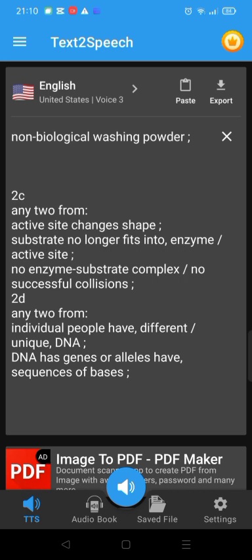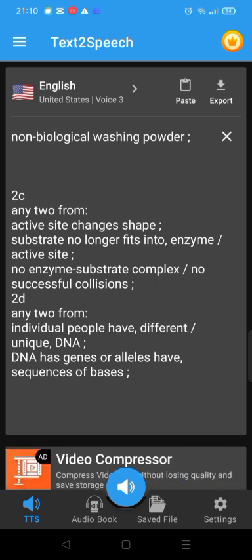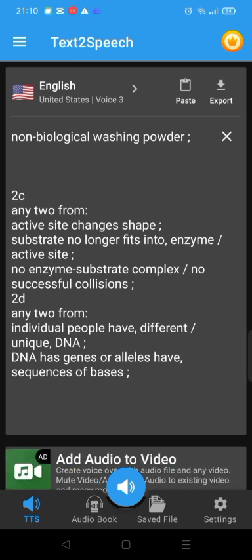2B. Any 4 from: biological washing powder is more effective at lower temperatures, between 10 degrees Celsius and 40 degrees Celsius, 10 degrees Celsius and 43 degrees Celsius. Comparative data, quote for the difference at a stated temperature. Biological washing powder removes all stain between 30 degrees Celsius and 40 degrees Celsius. Non-biological removes all stain only at 60 degrees Celsius.